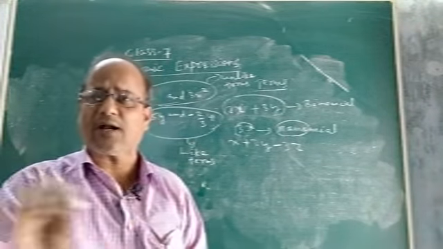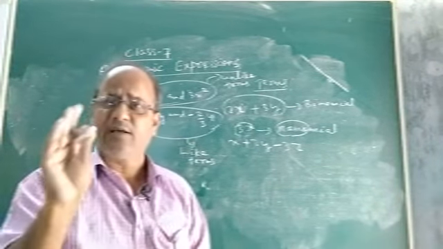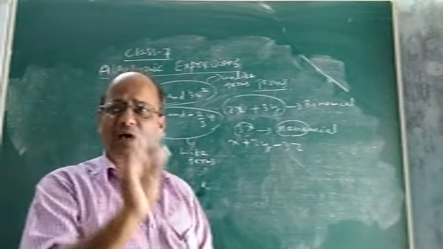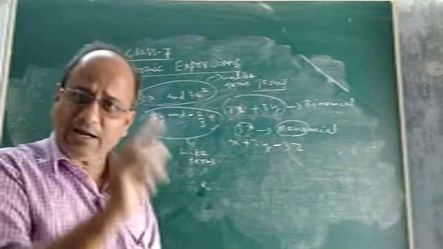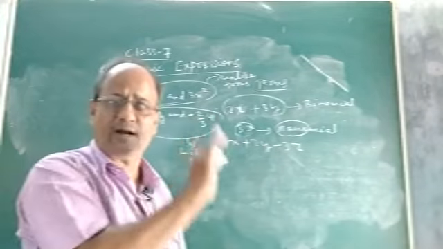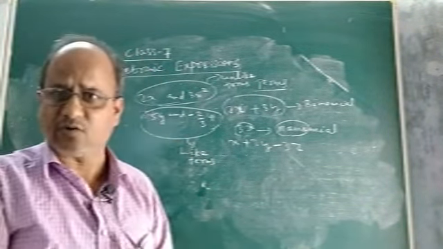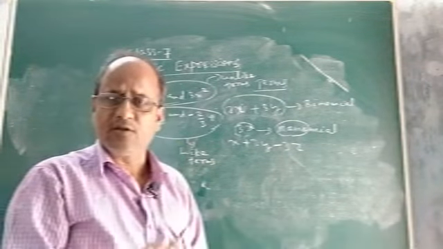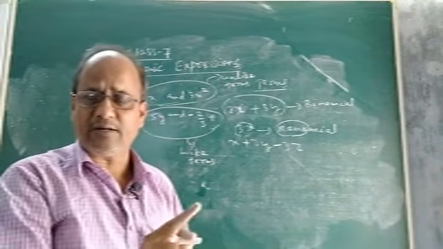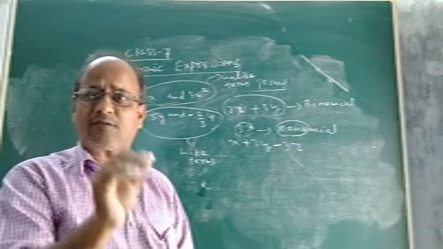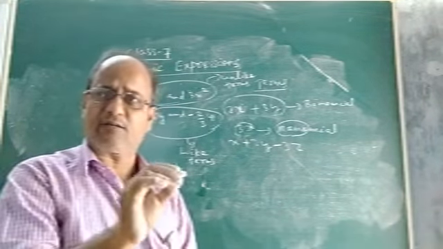We cannot subtract, add, multiply or divide if two or more terms are unlike. Only like terms are added, subtracted, multiplied and divided. This was the concept given to you by your teachers in class 6, in algebra. So this thing is to be kept in mind, that we can add, subtract, multiply and divide only like terms, not unlike terms.